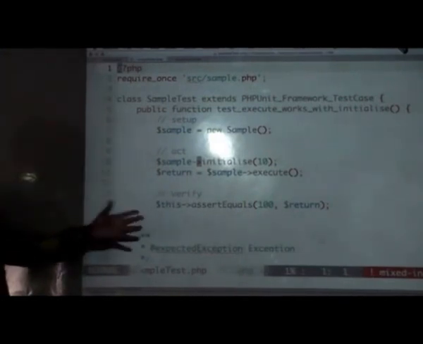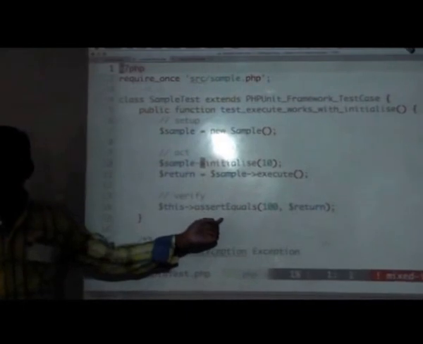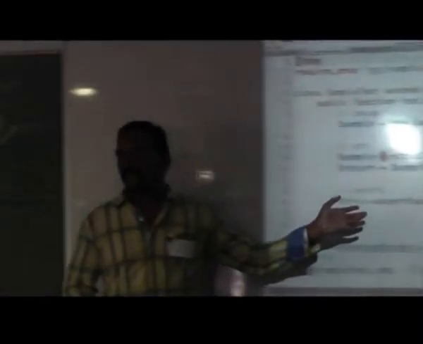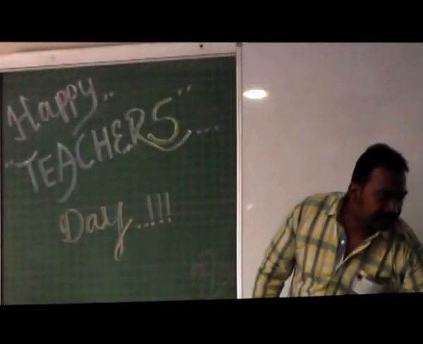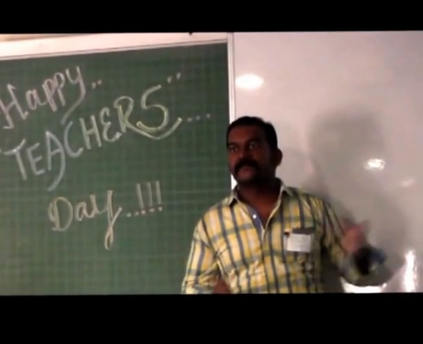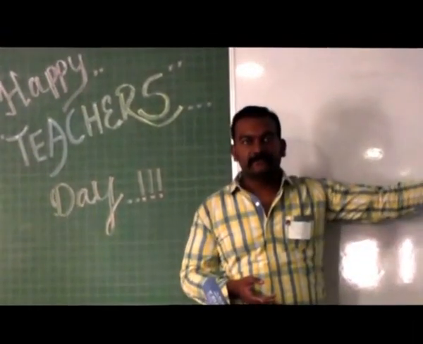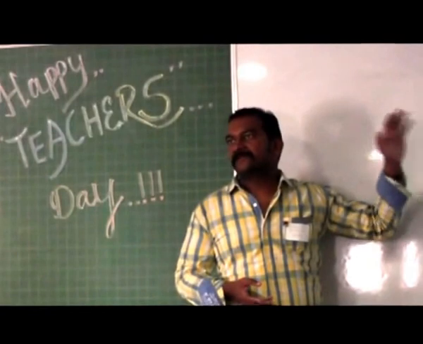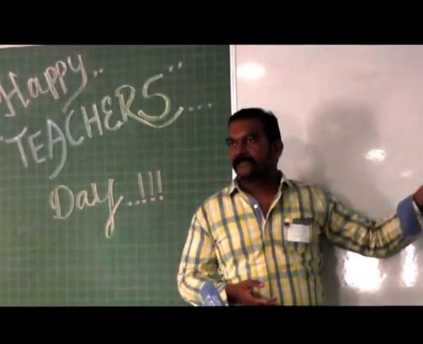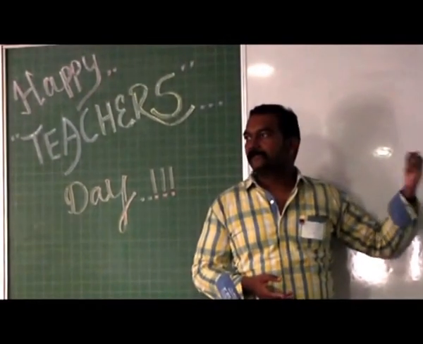And PHPUnit has a lot of assertions. assertEquals is one of the basic ones, which would take two parameters and compare them. So it will take the expected value and the actual value, and it will say whether the test case passed or not based on that. Okay, got it?